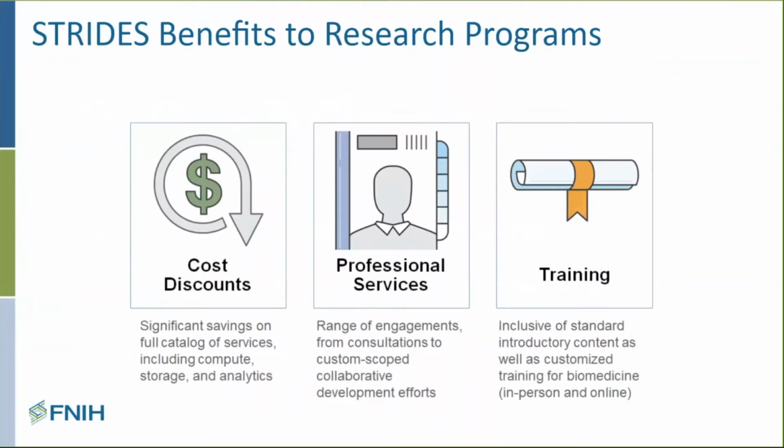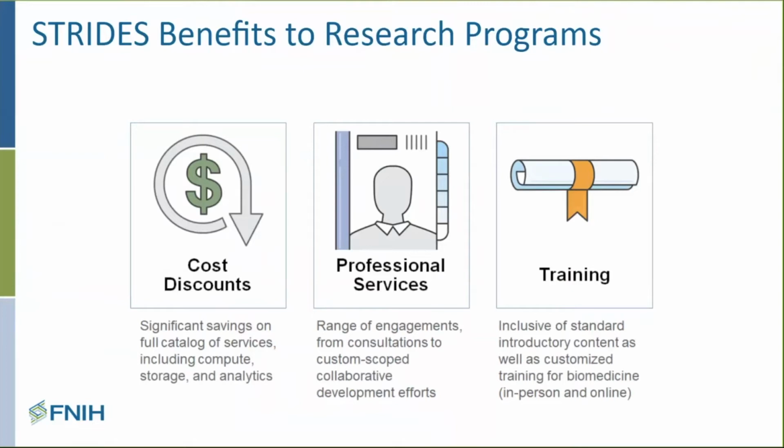So STRIDES has a few aspects that I like to generally highlight that are available to the research community. If you are at NIH or an NIH-funded researcher, you can get access to the following benefits. First, we've negotiated on behalf of NIH and NIH-funded researchers and institutions extramurally cost discounts, which are lower than market rates for what you would pay if you got your credit card out and paid for Google or Amazon. They vary based on cloud service provider, and in some cases based on the actual service, whether you're using, for example, BigQuery or Google Cloud Storage that was mentioned earlier.